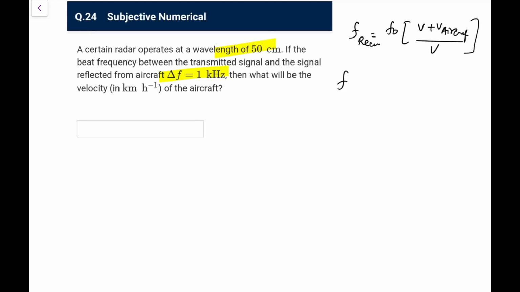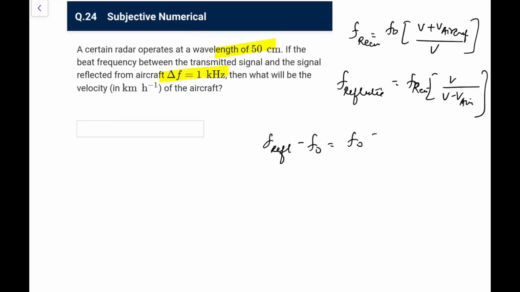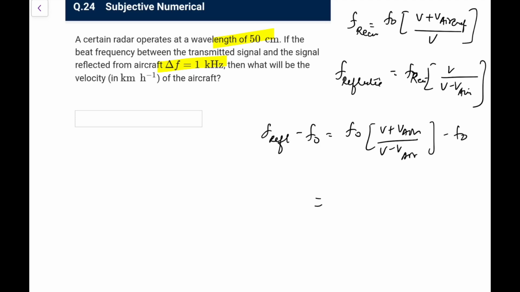And now the frequency that would be reflected and heard by this radar again, that would be f naught, v upon v minus v of aircraft. So the difference, f reflected minus f received, not f naught, this is f received, becomes f naught v plus v of aircraft upon v minus v of aircraft, minus f naught.